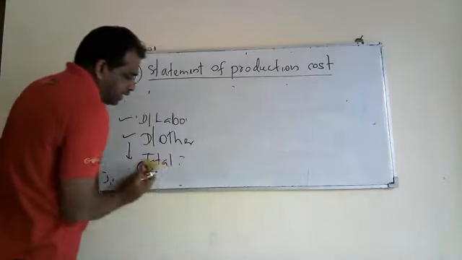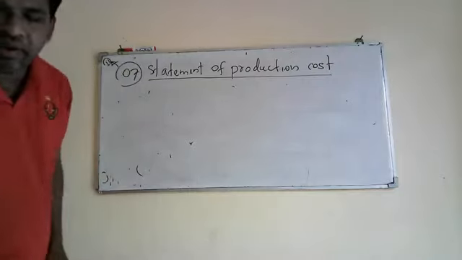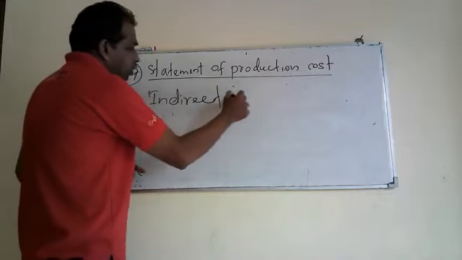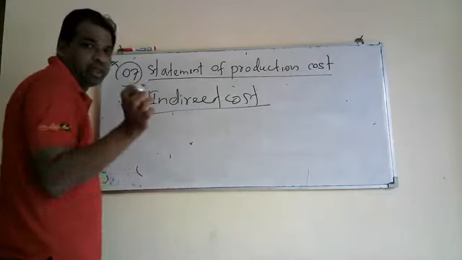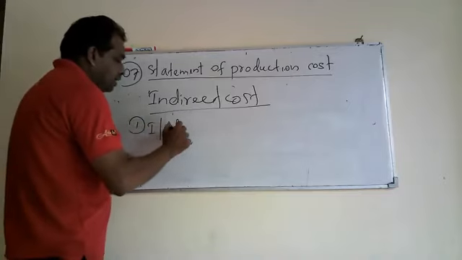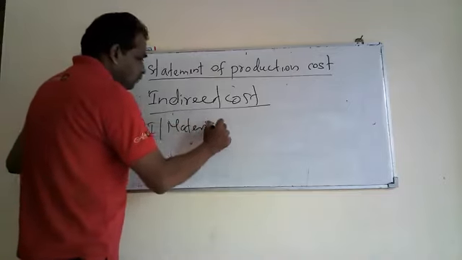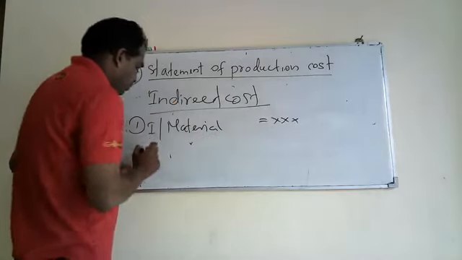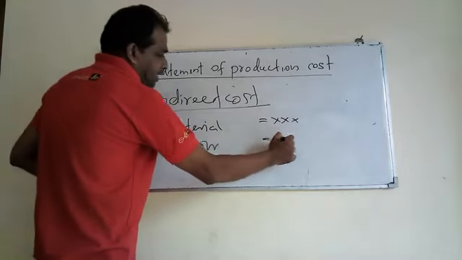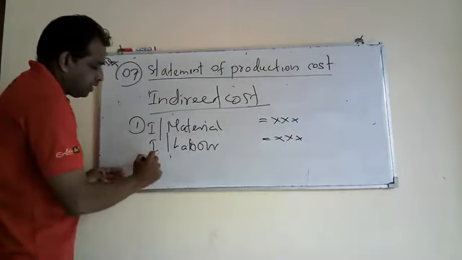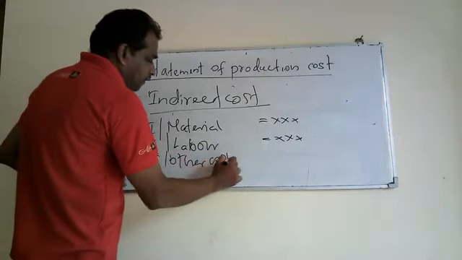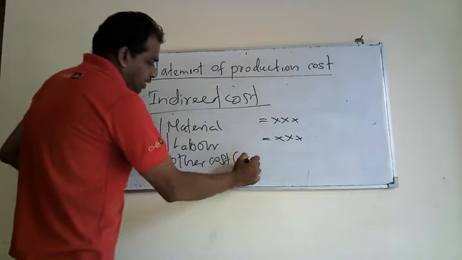Then we can move to indirect cost. Indirect cost also has three elements: indirect material, then indirect labor, and indirect other cost, or overhead.